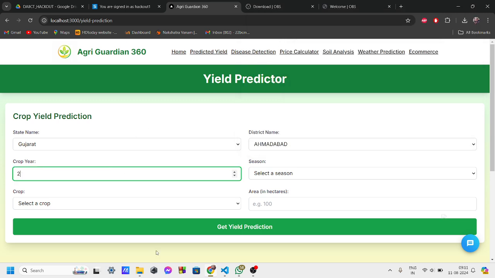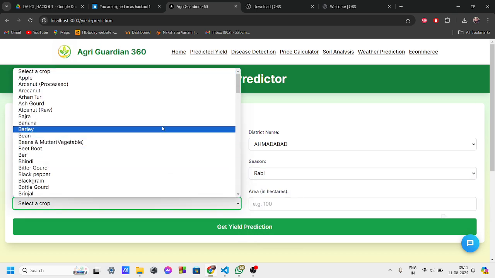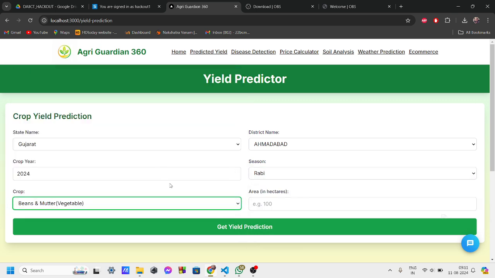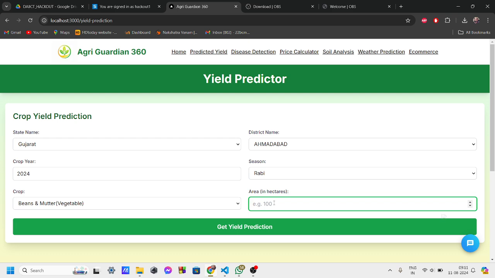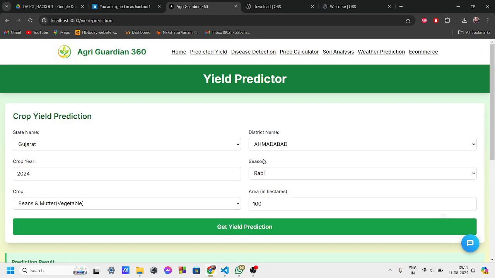We enter a year for which we want the data, and then select the season according to which we need to grow our crops. This is where we select our crops, and we enter the area we own. This has predicted that our final yield would be 492.07 tons, which is pretty accurate as per our model.